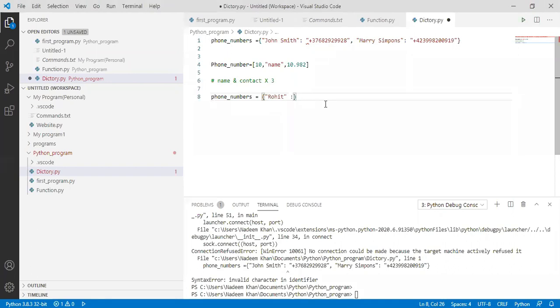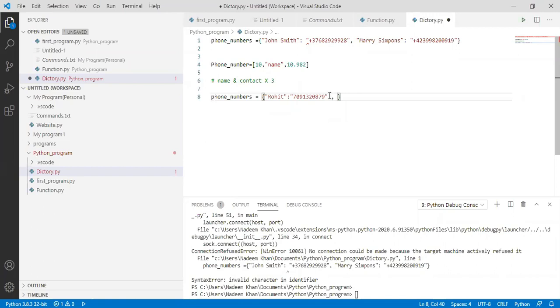What is this? This is a colon. Right. So let's suppose the phone number of Rohit is 7091320879. So this is my first contact.